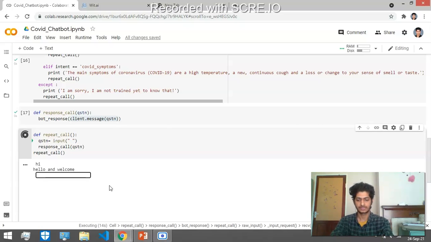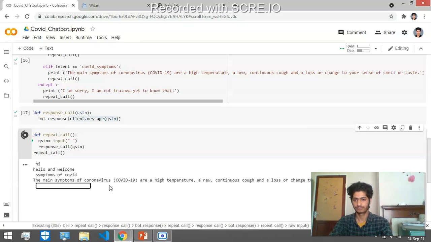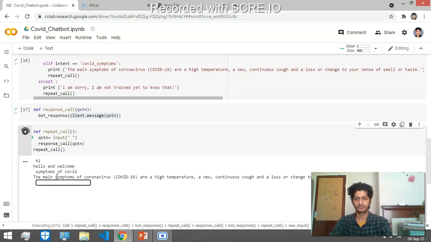Now we just need to know something like symptoms of COVID-19, and we'll type that. It will give us the answer, and now we need to know what is COVID-19.